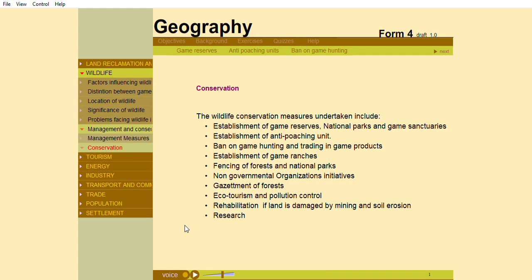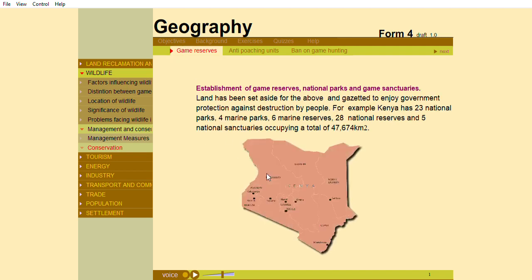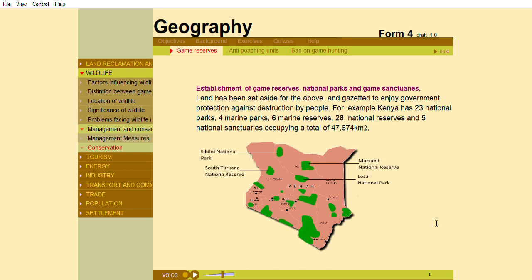The conservation measures undertaken include establishment of game reserves, national parks and game sanctuaries, establishment of anti-poaching unit, ban on game hunting and trading in game products, establishing of game ranches, fencing of forest and national parks, non-governmental organization initiatives, gazettement of forests, ecotourism and pollution control, rehabilitation of land damaged by mining and soil erosion, and research.